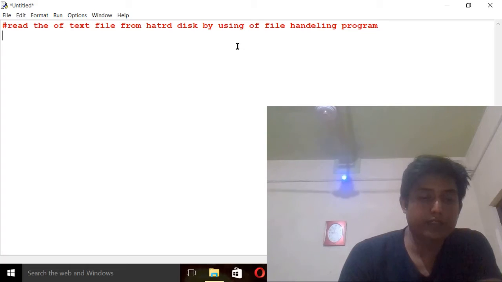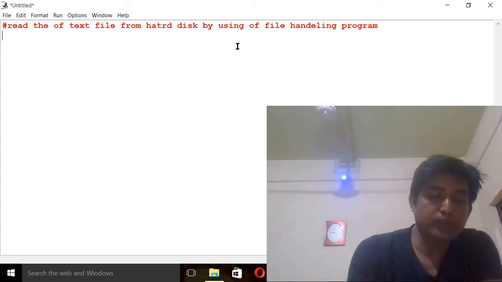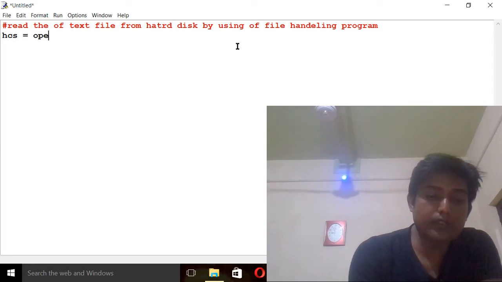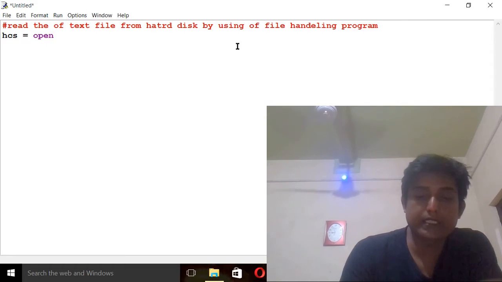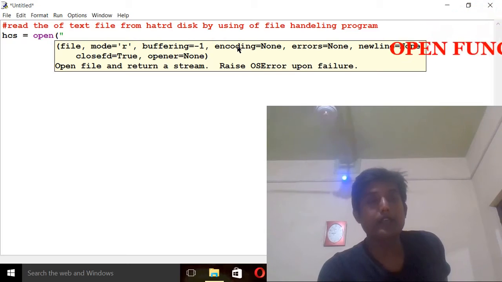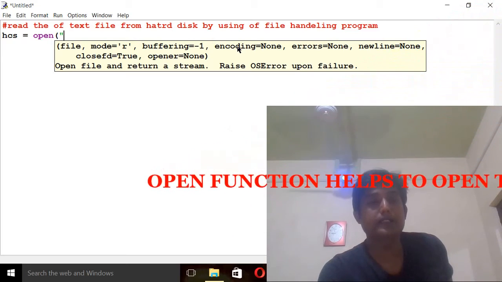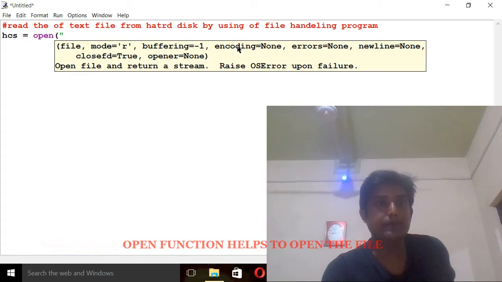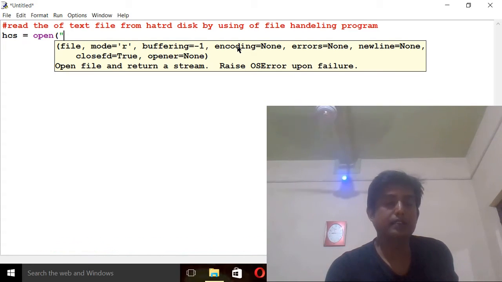So first our coding will be, we have to take one file object, and suppose my file object is scs. It is my file object, and here we are going to use the open function. It will be helpful to open the file, and here we are going to give the relative path. Relative path means the file is saved inside the Python folder.